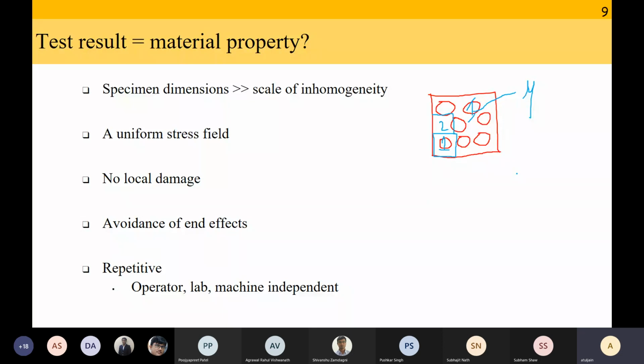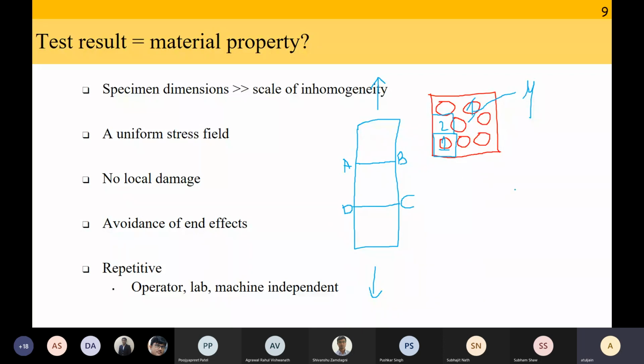Okay, this is one. The second point is there should be a uniform stress field, meaning, let's say this is my coupon. I'm going to test it like this. And more or less, it is this region which is going to be important for me. And we say a test is good if it breaks in the middle. Now, at every point in this area ABCD, the stress or the strain field should be uniform.